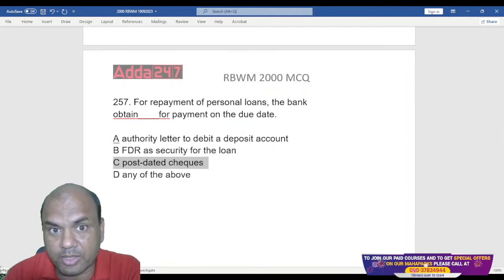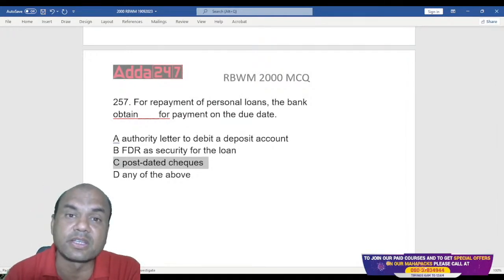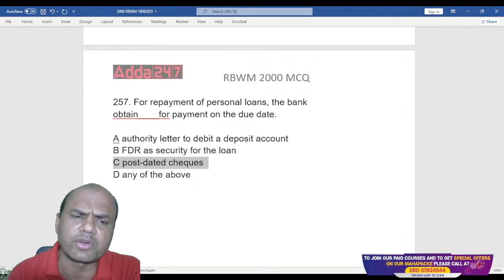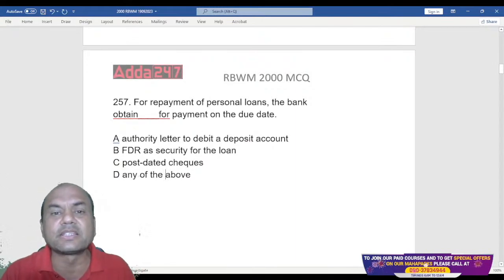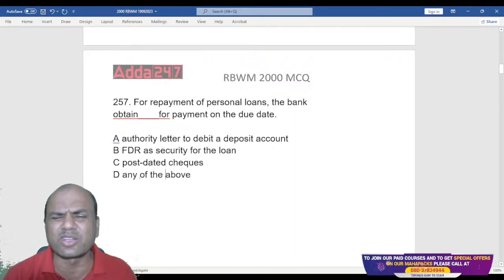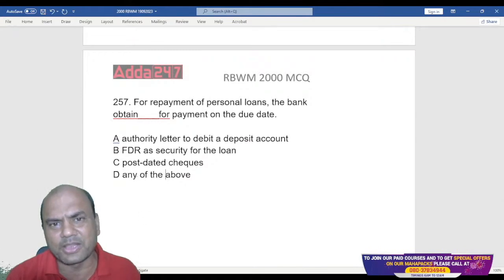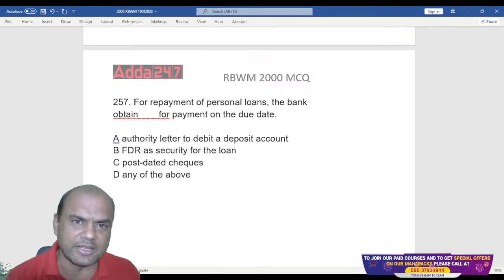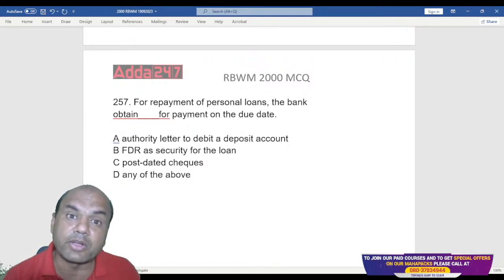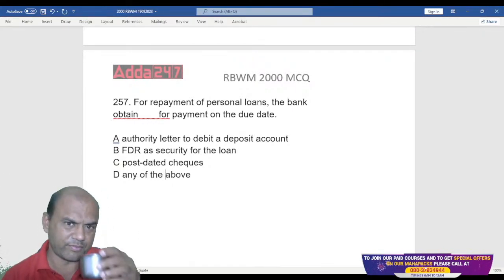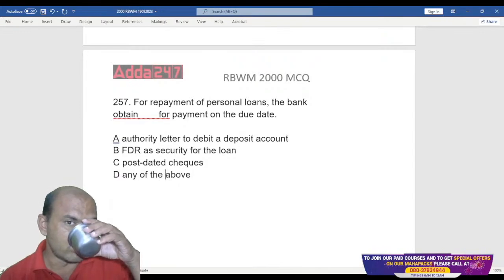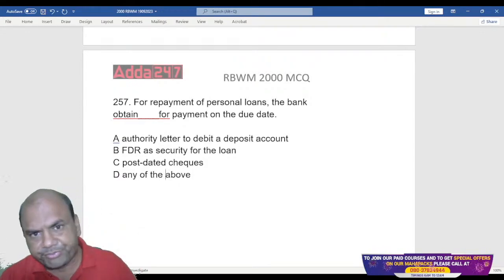In this present age of computers, internet, UPI, everywhere, do we take PDCs now? How many of you take PDCs from the customer? Type yes in the comment section if you take PDCs. One or three PDCs we take for the Negotiable Instruments Act, but for regular repayment, 12 PDCs, 36 PDCs, do we take them?